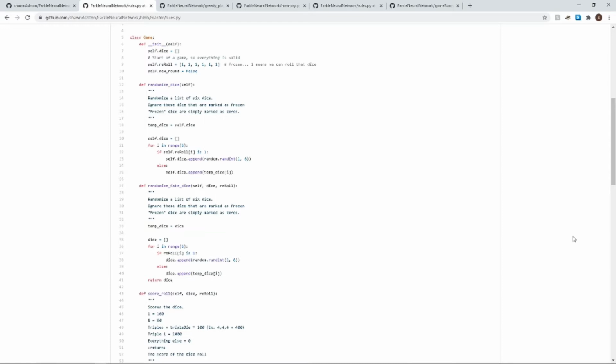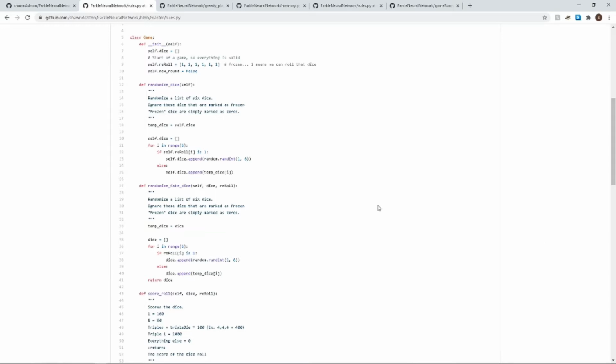And you can have a good dice roll, like the best choice that you could make, and have it result in a bad score, while also having a bad choice result in a good score. So this is just a very interesting problem that we want to tackle to see if a neural network could learn a game purely based on the concept of random.